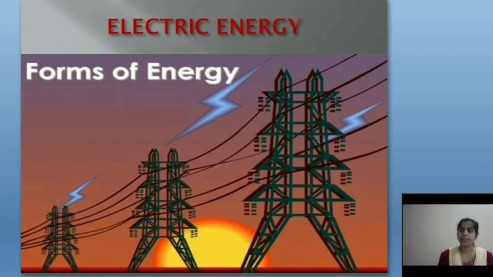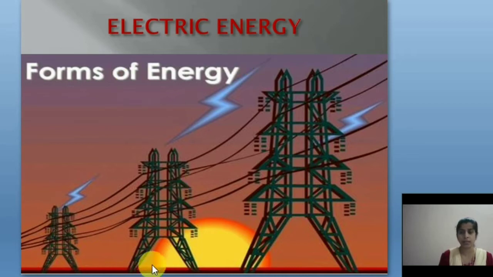In the last class we discussed forms of energy. In total, four forms of energy we had discussed. Do you know which ones they are? Yes: mechanical energy, heat energy, light energy and sound energy. So today we are going to discuss another four forms of energy. The first one is electrical energy, next is magnetic energy, then chemical energy and nuclear energy. First we are going to discuss electric energy.